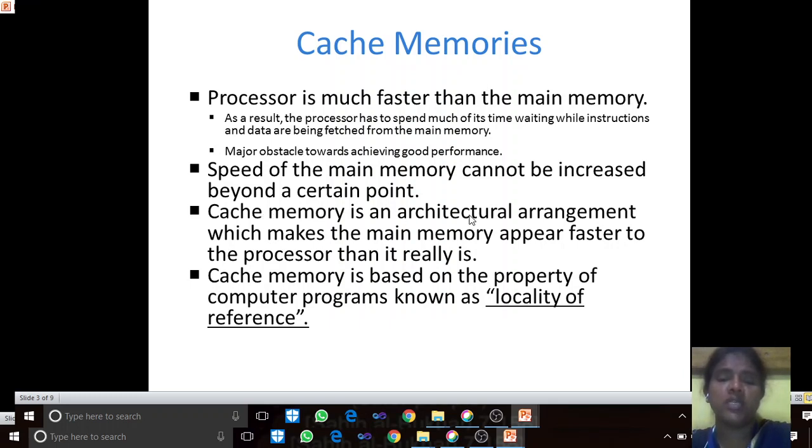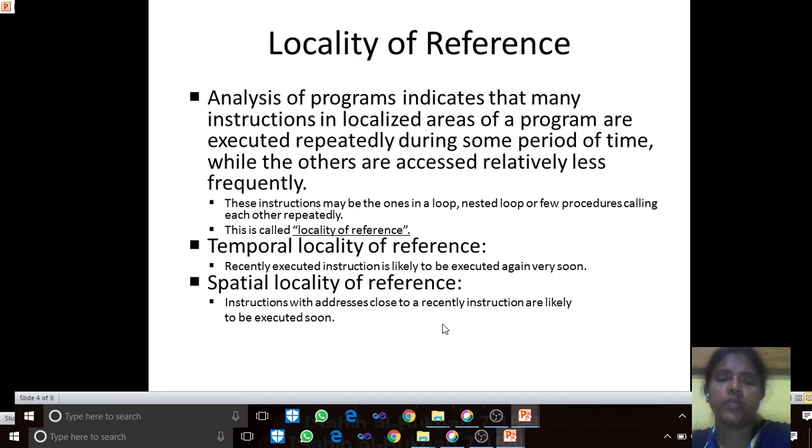Cache memory is an architectural arrangement which makes the main memory appear faster to the processor than it really is. Cache memory is based on the property of computer programs known as locality of reference. Locality of reference is what? Analysis of programs indicates that many instructions in localized areas of a program are executed repeatedly.